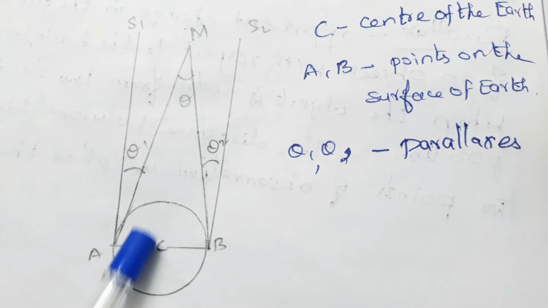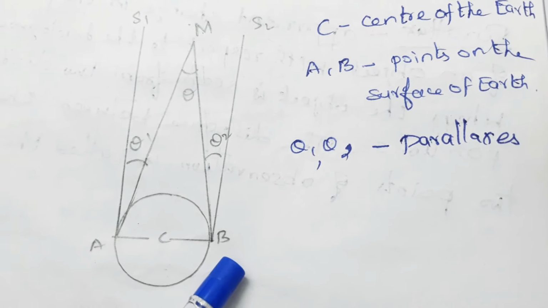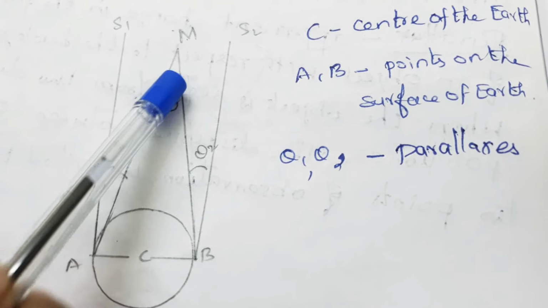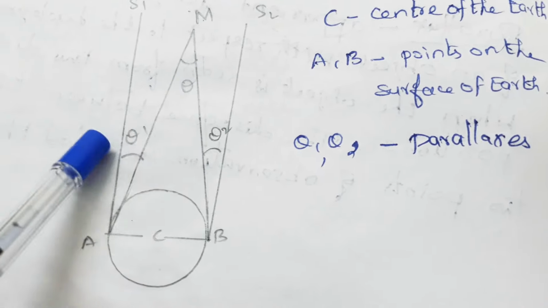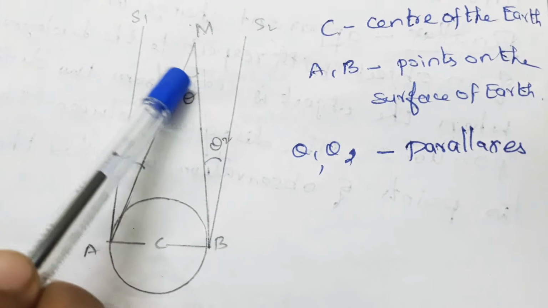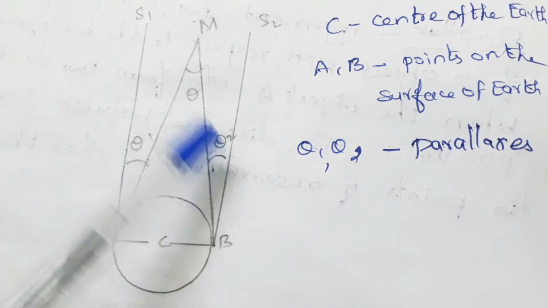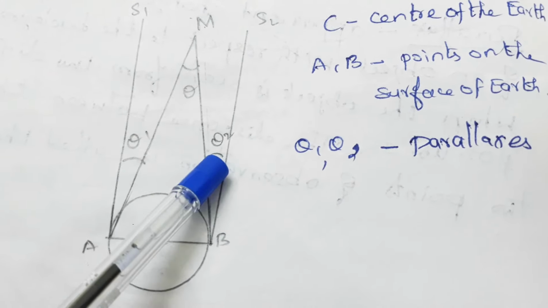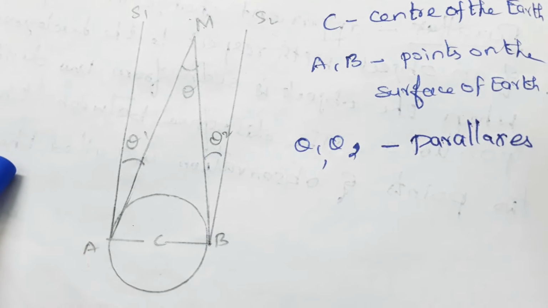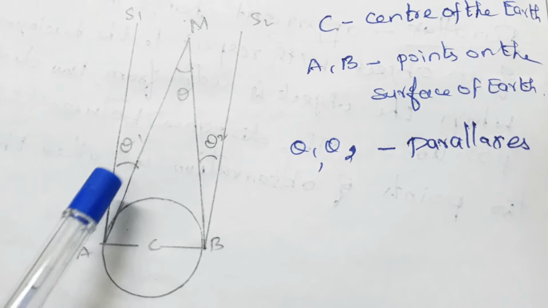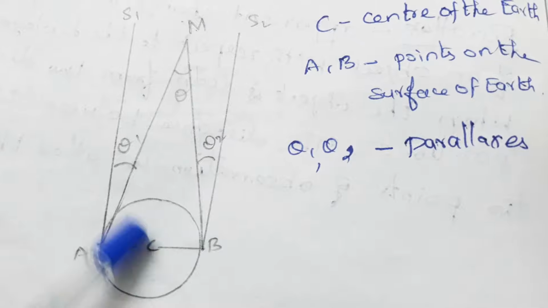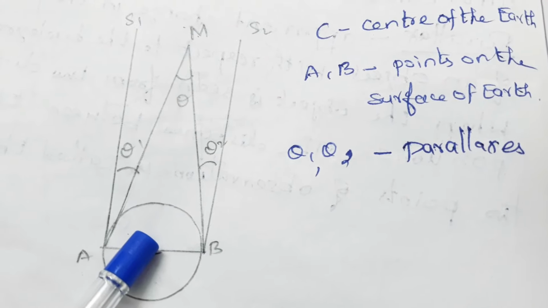So C is the center of the earth, A and B are points on the surface of the earth, M is the moon and theta is the parallactic angle. Theta 1 and theta 2 are the parallaxes. So theta can be written as theta 1 plus theta 2 with reference to stars S1 and S2. These theta 1 and theta 2 can be measured with the help of an astronomical telescope. Our aim is to calculate the distance of the moon from the earth, nothing but MC. MC only we should calculate.